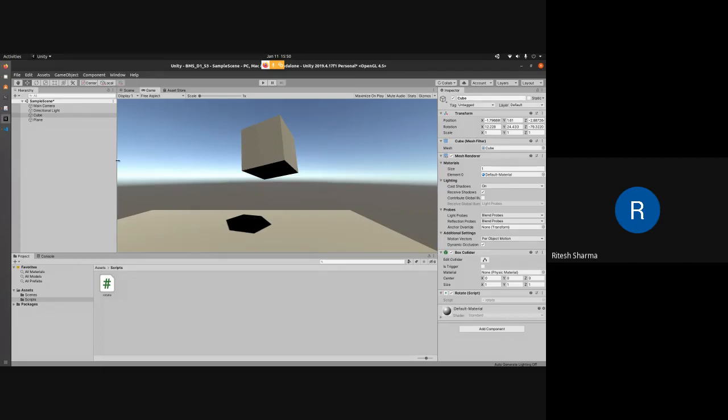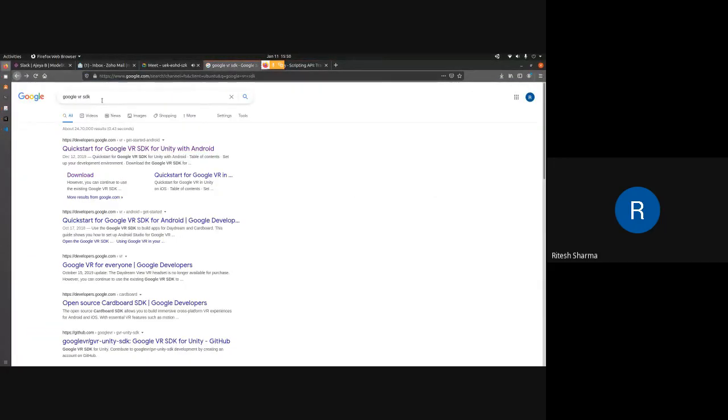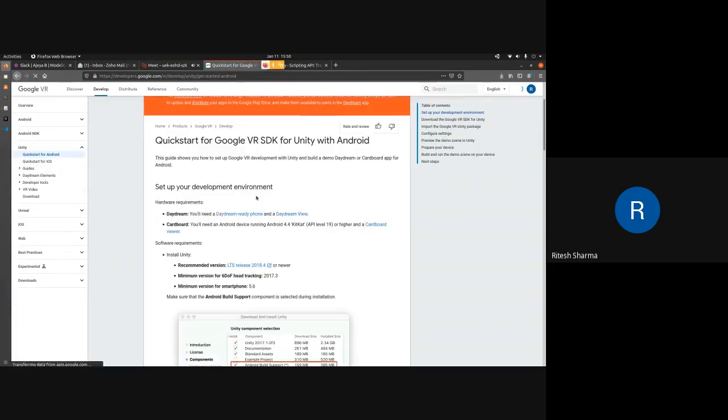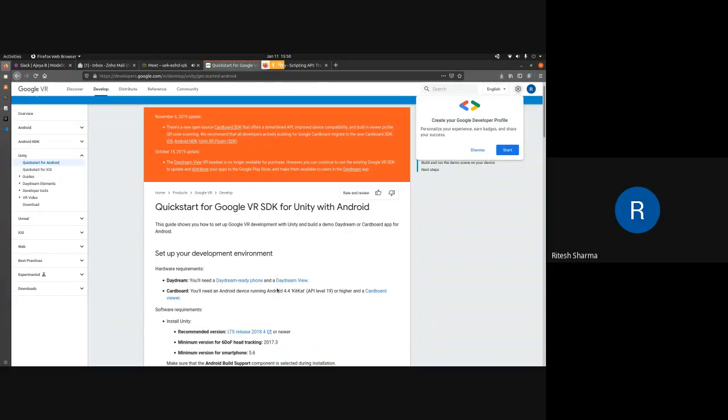For that, as I told you, we would require a library which would enable VR functionality for us, and that library is called Google VR SDK. You just have to go to your Google search engine and type in Google VR SDK. The first option that you get in the results is developers.google.com. Just click on that link, where it will talk about the quick start to get the Google VR SDK running.